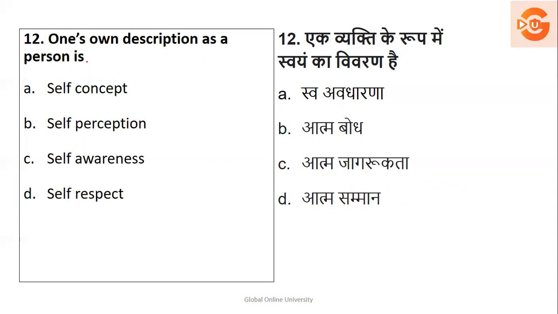So now the next one. One's own description as a person. हम खुद को अगर describe करते हैं तो हम उसे क्या बोलेंगे? Self concept, self perception, self awareness, self respect. Okay, you should be aware of all those words. हम describe कर रहे हैं, so it is called as what? It is called as self concept. Perception is an opinion, awareness हमें पता है, respect is esteem, which we are describing, so it is called as self concept.